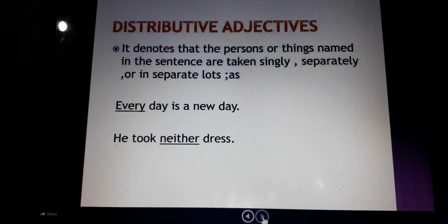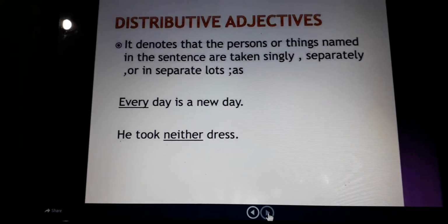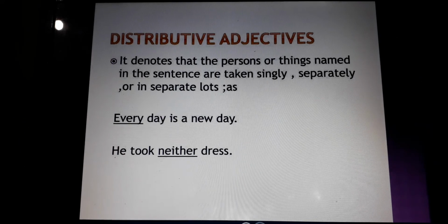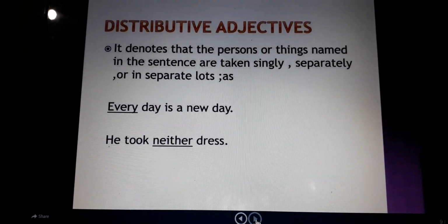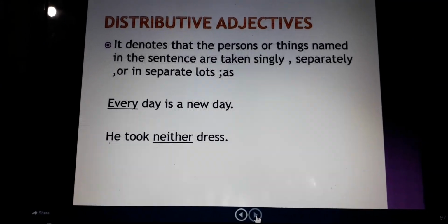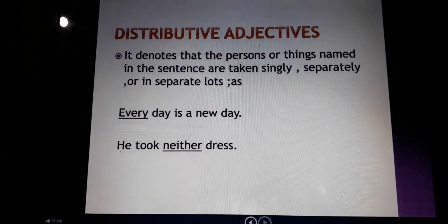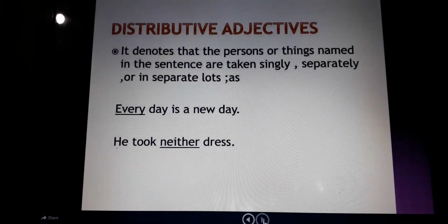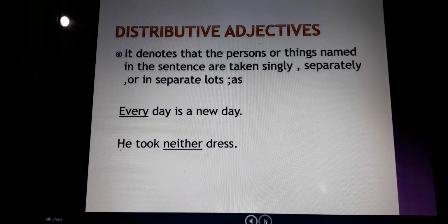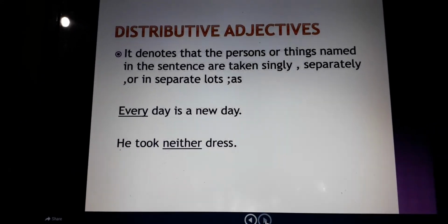Coming to the next type, that is distributive adjectives. Distributive adjectives talk about every person or thing separately among many. Suppose in your class a group discussion is going on, and in one group four students are there, and your teacher is going to listen to each and every student present in that group.